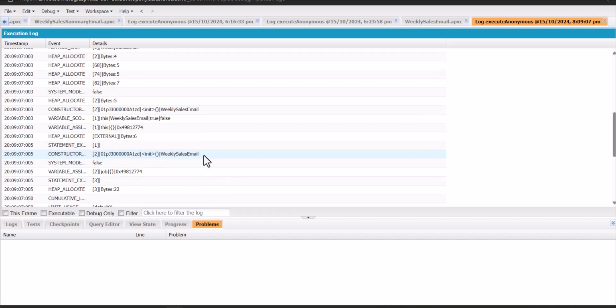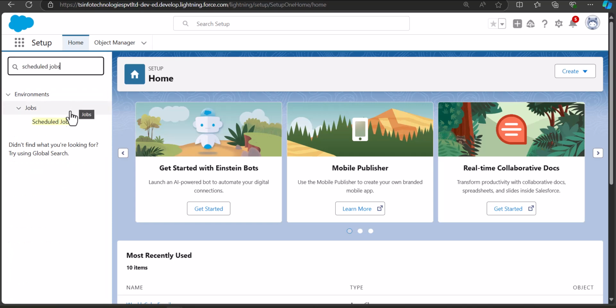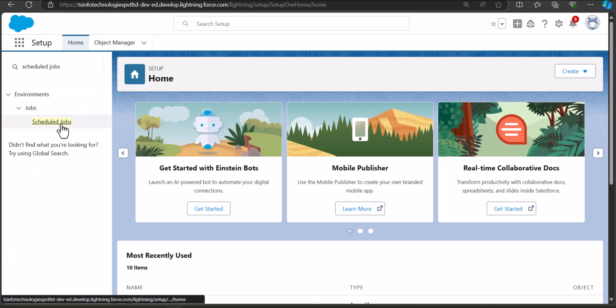So now, from where can we view and manage the scheduled jobs? To view and manage the scheduled jobs, you have to navigate back to the Salesforce setup page. So right now I am on the setup page of Salesforce Lightning. And here in the quick find box, search and select scheduled jobs. Under the heading jobs, you can see scheduled jobs, select it.